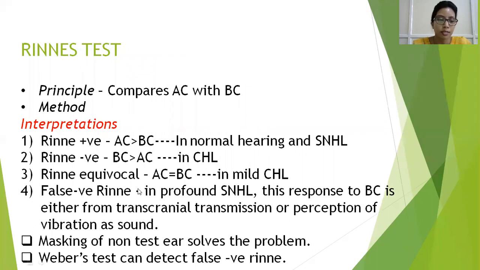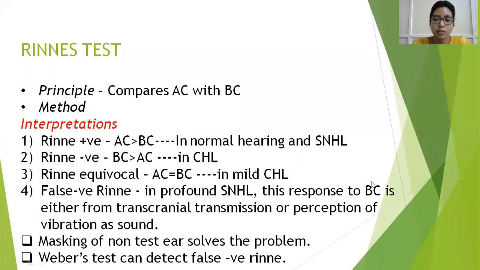The next is a false negative Rinne's. False negative Rinne's is seen in a profound sensorineural hearing loss. False negative means that here it is showing bone conduction is more than air conduction, but it is not a conductive hearing loss. So in a profound sensorineural hearing loss, you usually expect that the bone conduction will be the least. But how is the bone conduction in a false negative test more than air conduction?